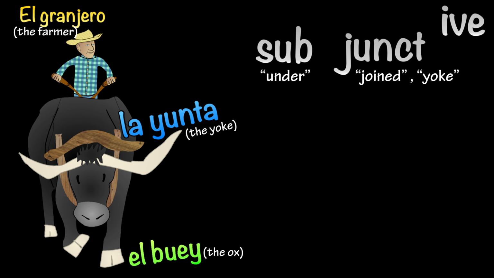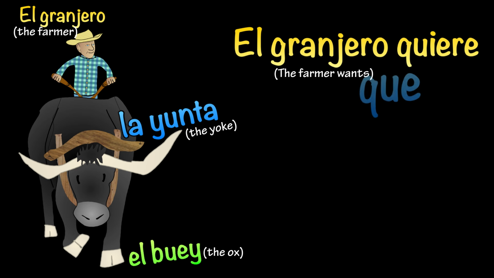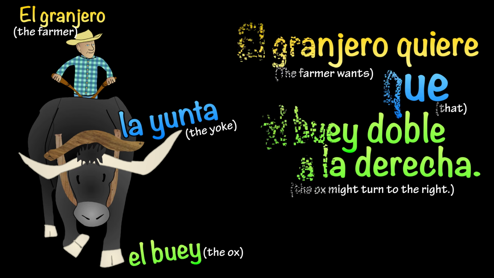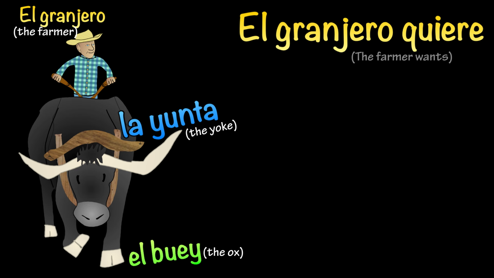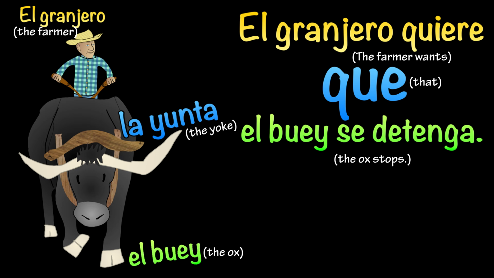We can't be certain if the ox really wants to go right, and so we express this uncertainty of another's will in the sentence with the subjunctive, that is, under the yoke. So again, the sentence we used before, el granjero quiere que el buey doble a la derecha. So we're saying the farmer wants that the ox might turn to the right. Or maybe the farmer wants the ox to stop. So we would say, el granjero quiere que el buey se detenga.